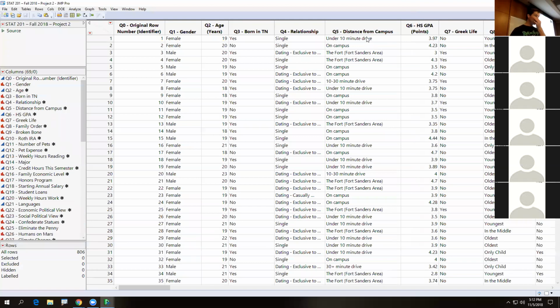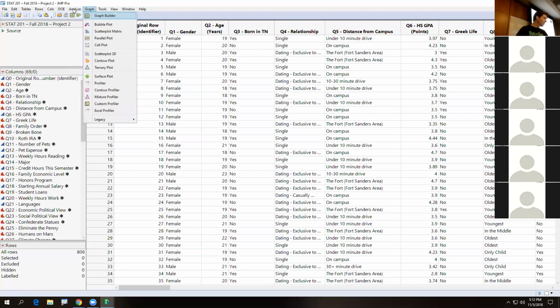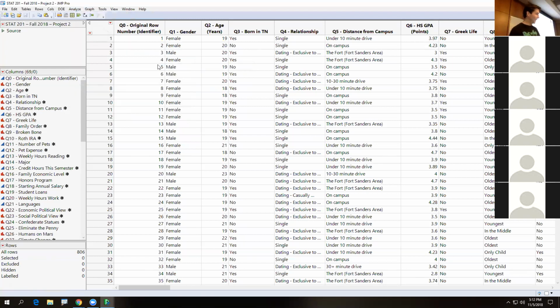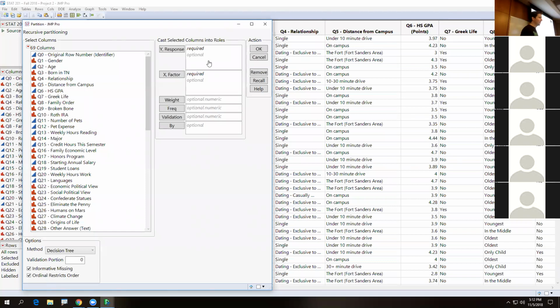The biggest thing with the decision tree is you can make one on your own and analyze it. That's the key to being able to do a decision tree: be able to make a decision tree and analyze all the output. So let's go here to Analyze, Predictive Modeling, and Partition. Let's hop in here, and I'm going to do it this way.